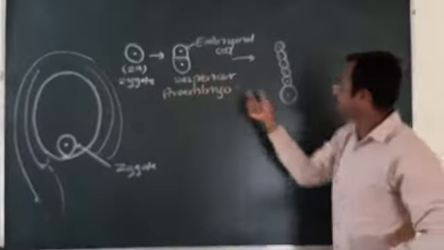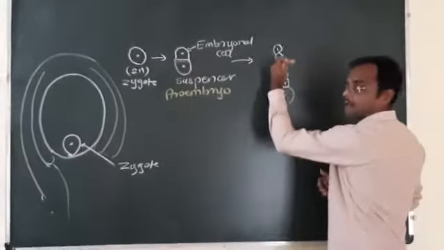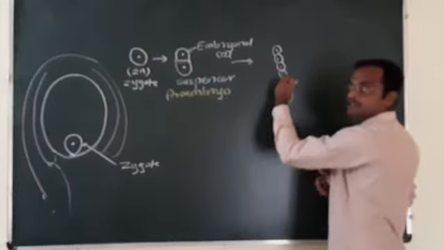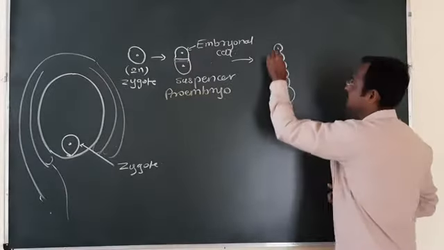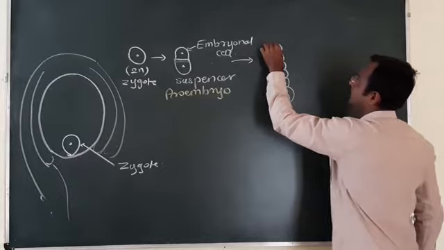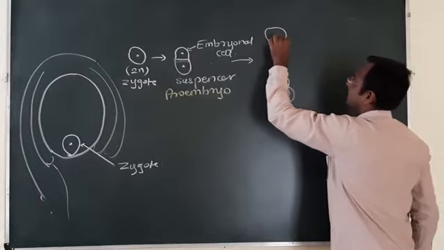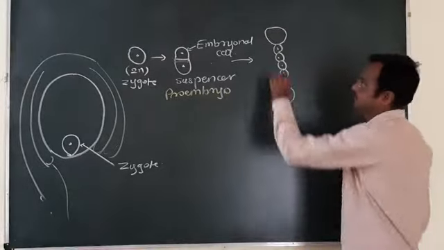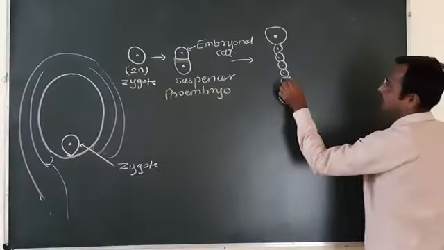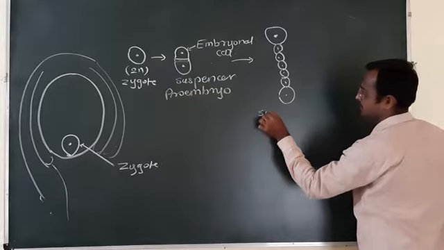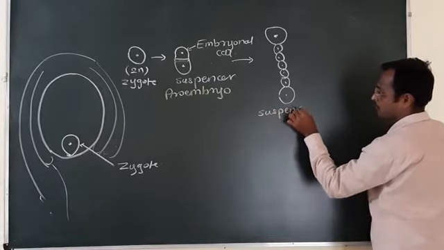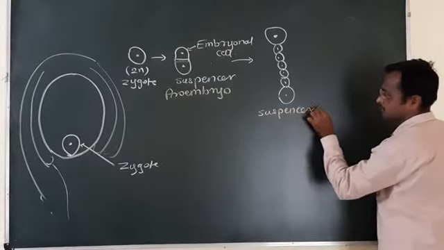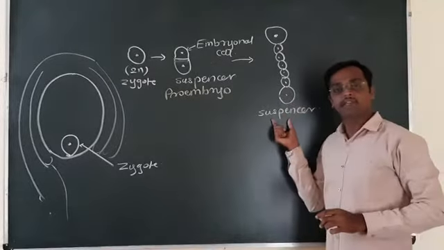The cells are placed one above the other, forming a structure called a suspensor, and this suspensor at the tip contains the embryonal cell. This is the embryonal cell, and this structure is called a suspensor.